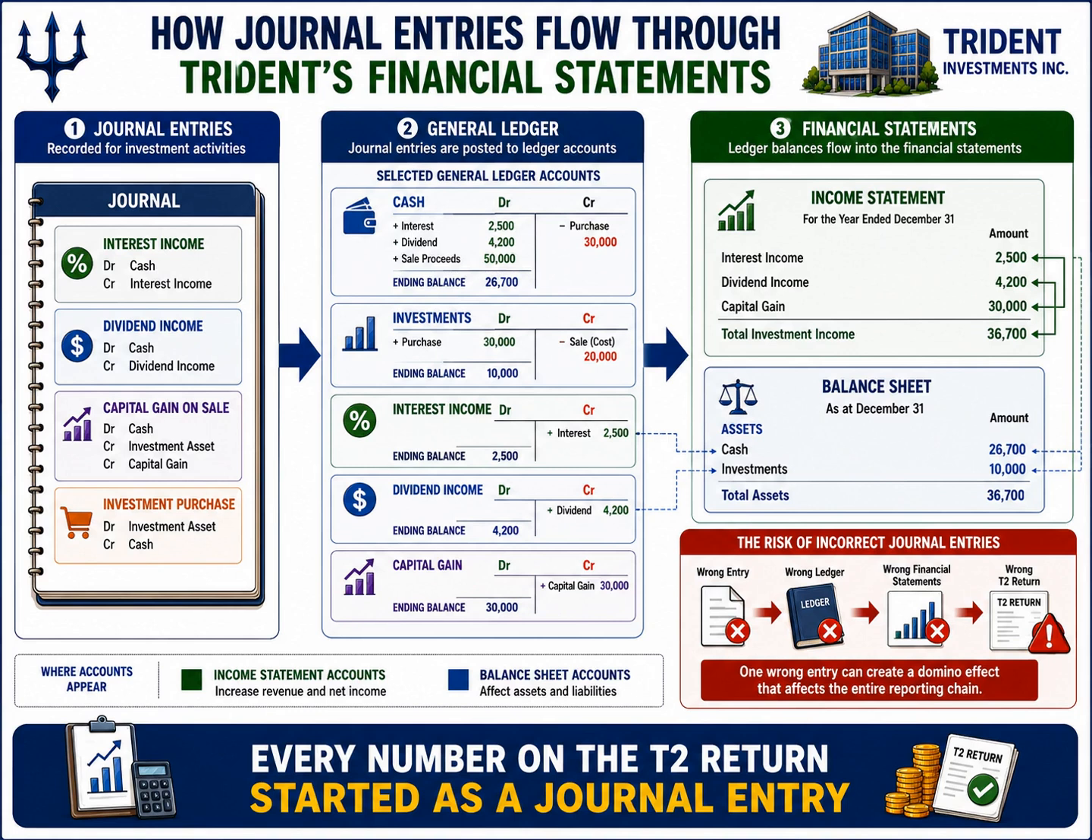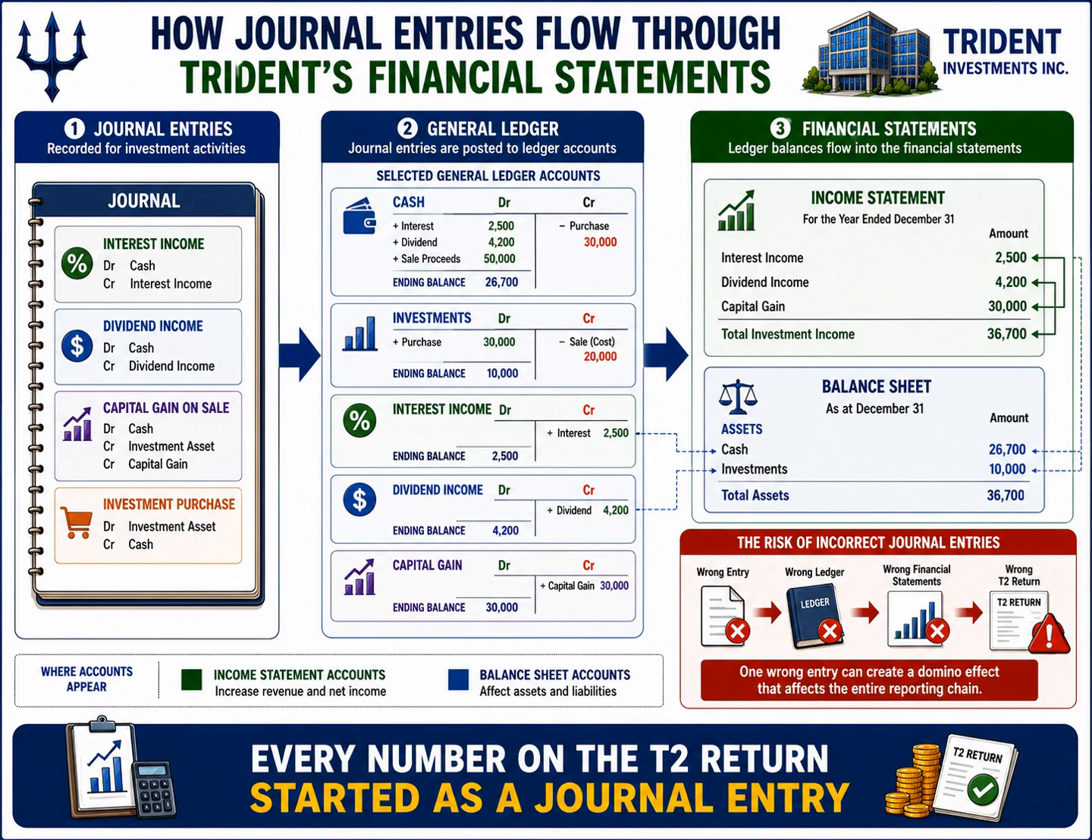A single incorrect journal entry can create a domino effect throughout the entire reporting process. A wrong journal entry leads to an incorrect ledger balance. An incorrect ledger balance leads to inaccurate financial statements. And inaccurate financial statements ultimately lead to an incorrect T2 tax return. This is why experienced accountants spend so much time reviewing journal entries before preparing tax returns. The quality of the final tax return depends on the quality of the accounting records underneath it.